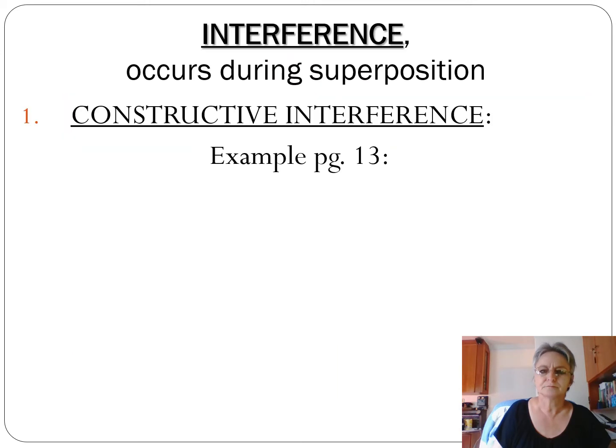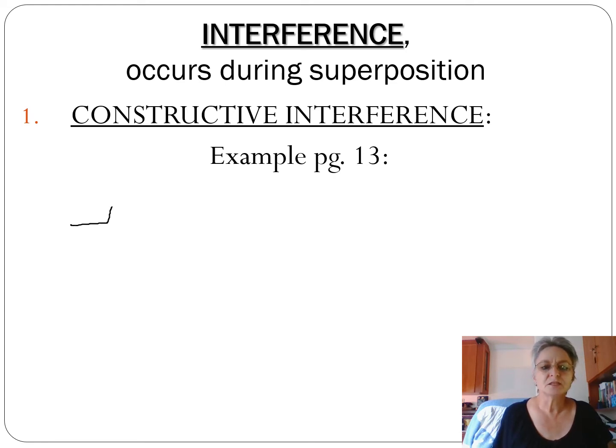So I want us to discuss constructive interference first, and I want to use the example on page 13 in your textbook. The example that they have there for constructive interference has a pulse.